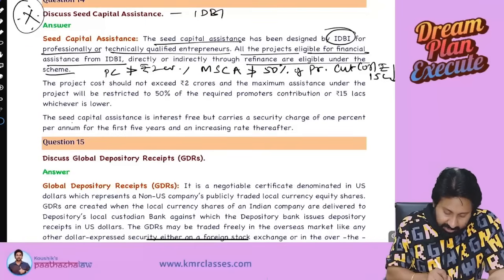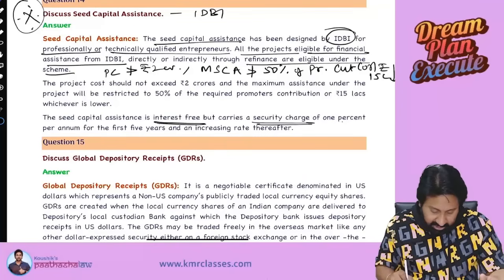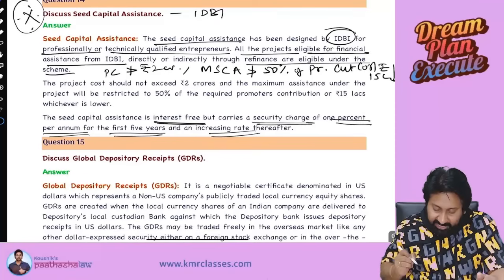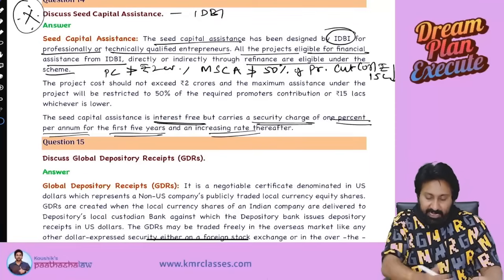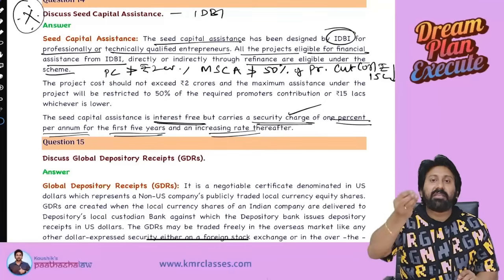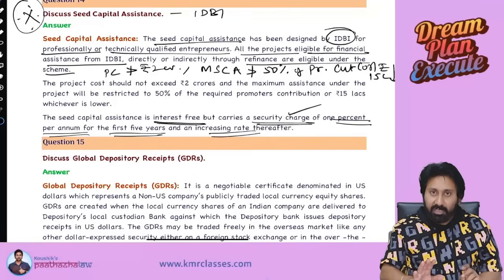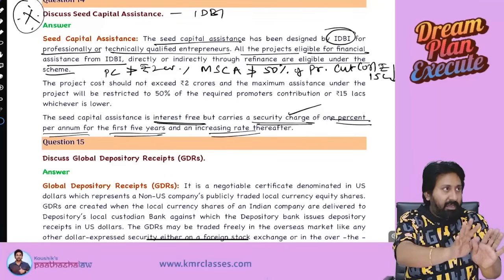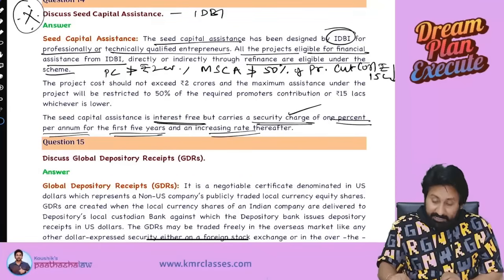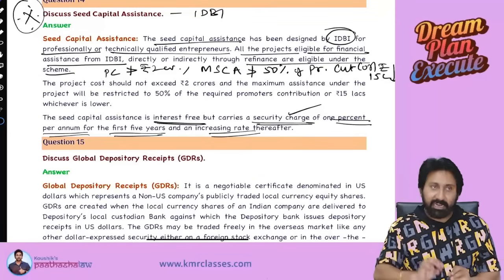Okay. Seed cap assistance is interest free but carries a security charge of 1% per annum for the first 5 years and increasing rate thereafter. Means interest free but carries security charge. Means what? Has a security charge. They don't call it interest, they call it security charge. For security of money given, we will be asking you some interest. At the rate of how much percent? 1% per annum for the first 5 years. Later slowly they will increase.